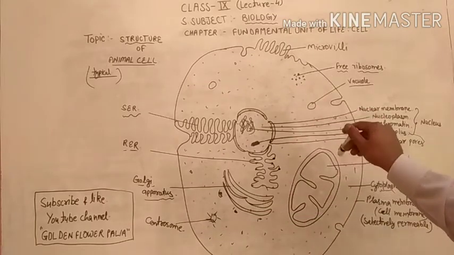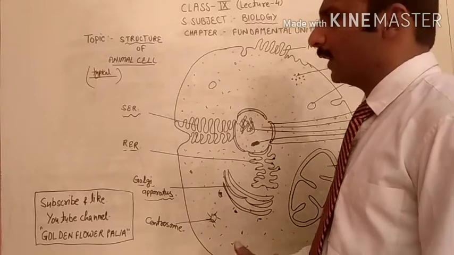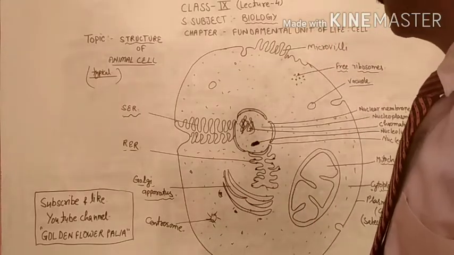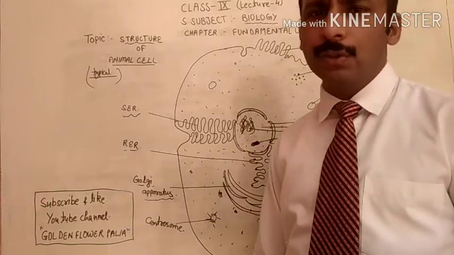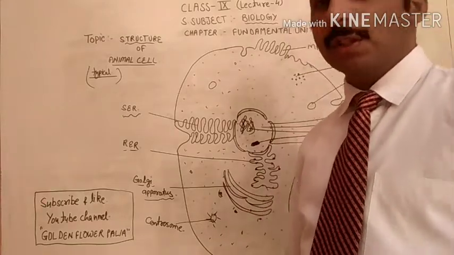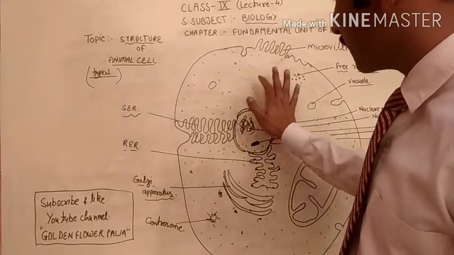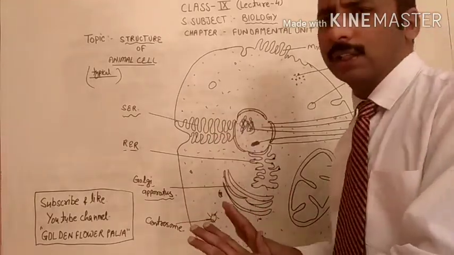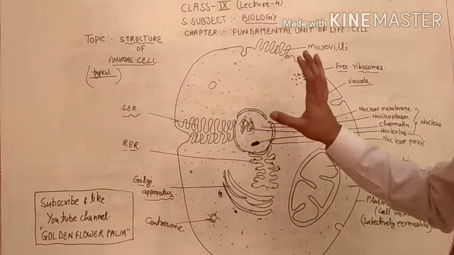I hope I have discussed almost all parts of the animal cell with you, and that this topic is clear to you. In the next coming videos, we have to study one by one all the cell organelles present inside the cell.